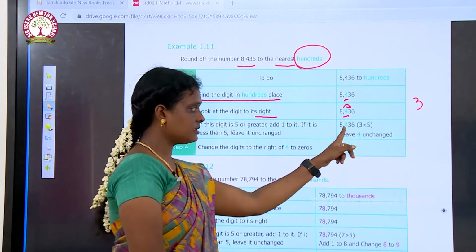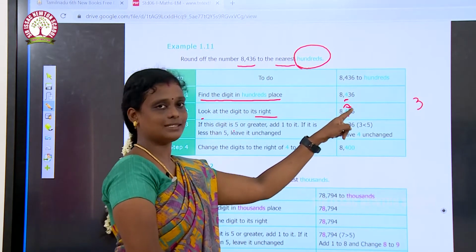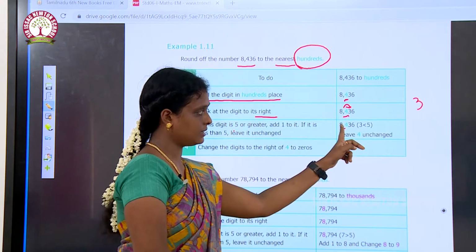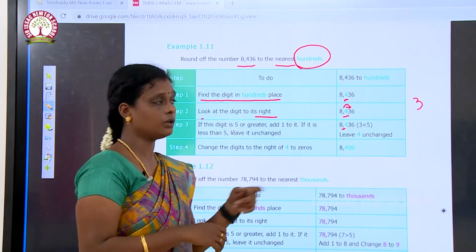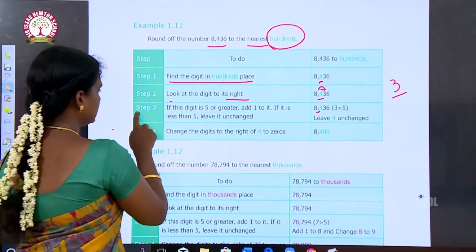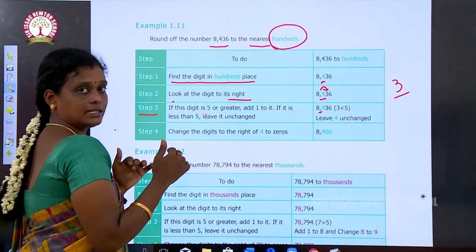To change this 4, we have to check the number which is at the right side of 4. So that is 3. So here we are having the third step, which is less than 5.